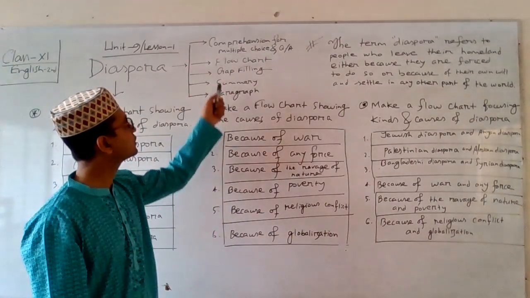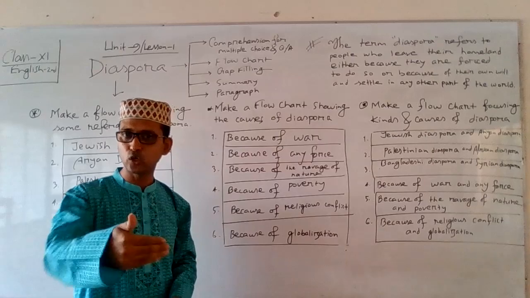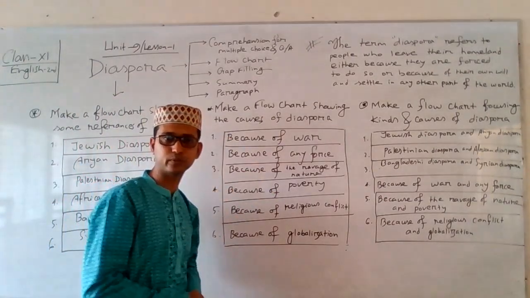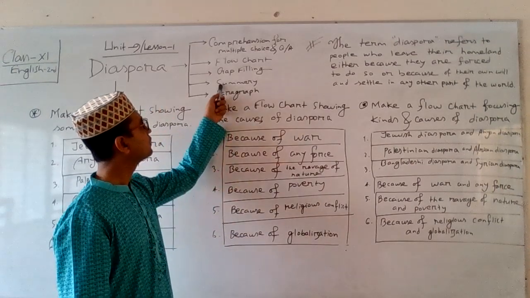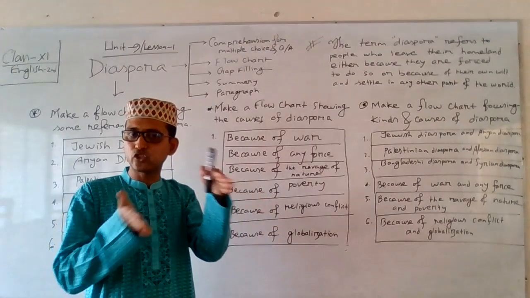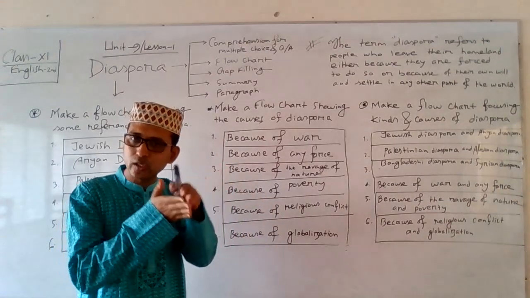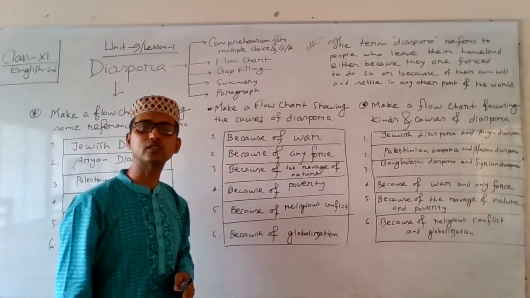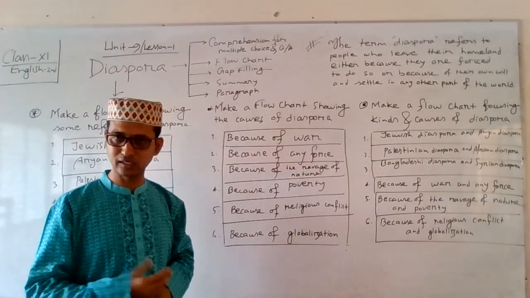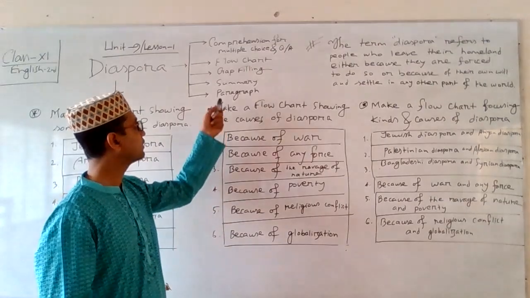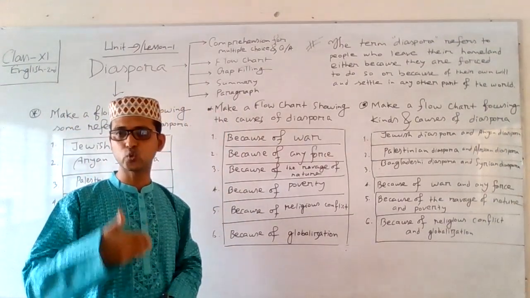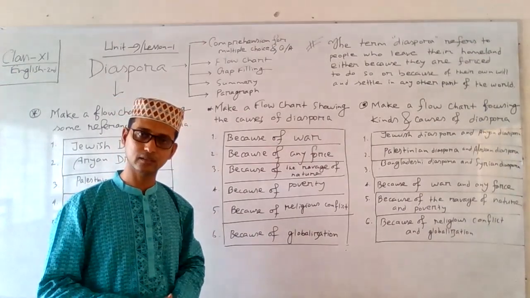And third question is gap filling. Gap filling with clues and without clues. Any one can be exposed in your question paper. And fourthly, summary writing. The passage will be given, and taking a close reading of the passage, you will have to answer the summary. You will have to write the gist of the passage. This is the summary writing. And fifthly, paragraph writing. Very specifically, question-based paragraph you can get.